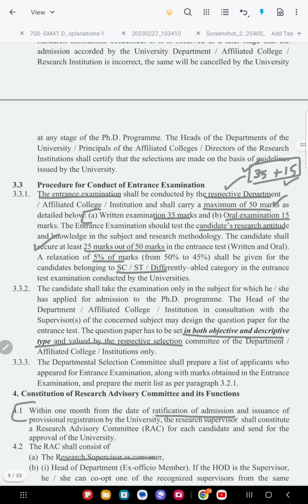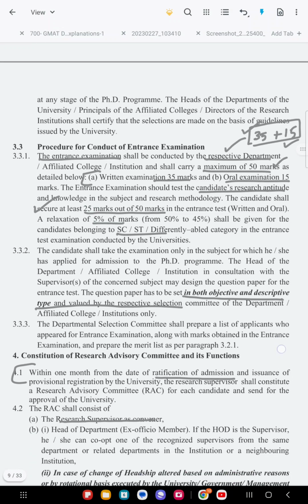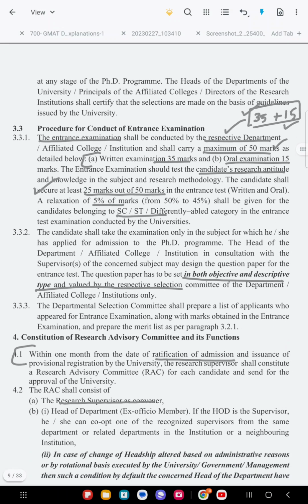After that, based upon the marks, a merit list will be made. So your aim should not be just getting the pass mark, but also having good marks in the entrance as well as your PG exam. That is why your PG, whatever you are studying, is very, very important.